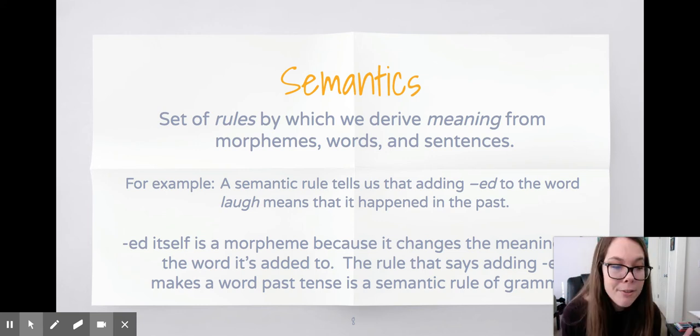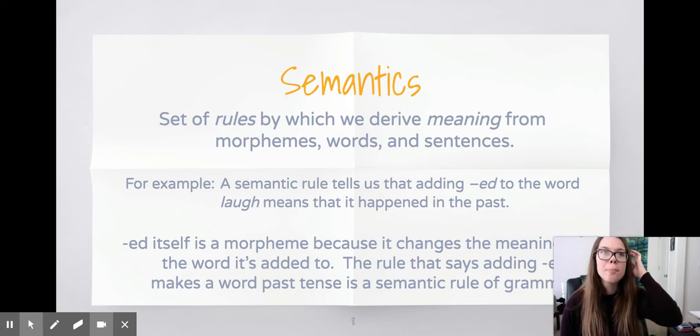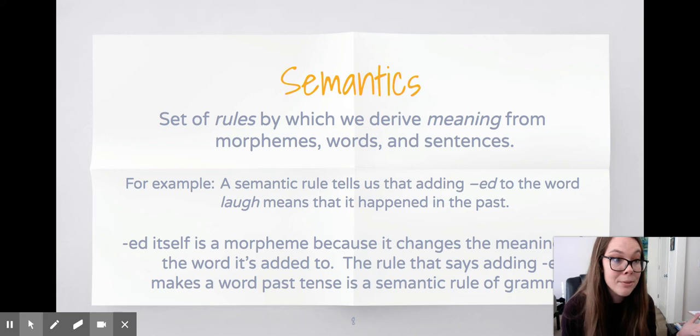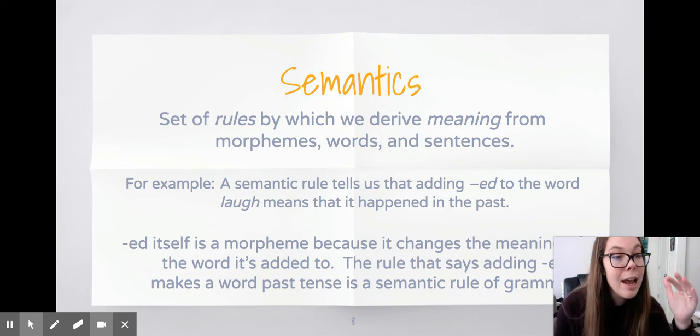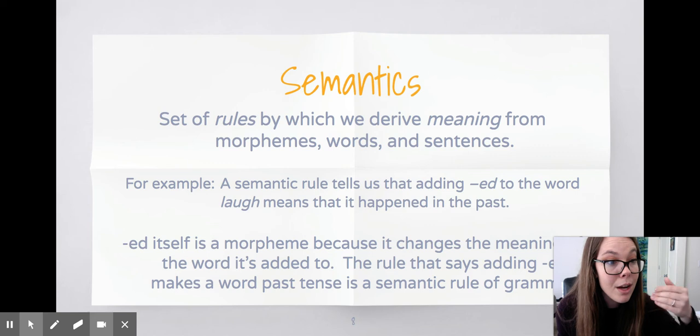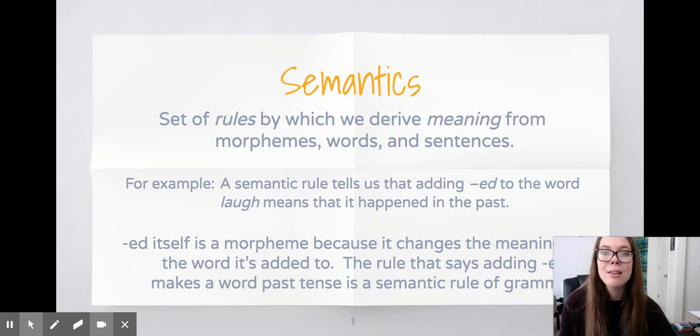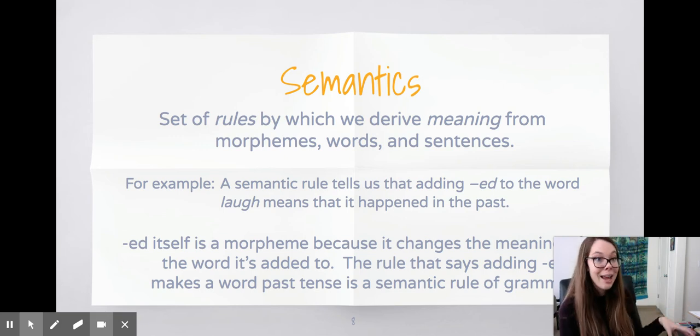So we laughed, or we walked. Because if we add the ed, just like the semantic rules of meaning, it adds meaning to the word and we know that it happened in the past. And ed itself is a morpheme because it changes the meaning of a word. It changes it to past tense.